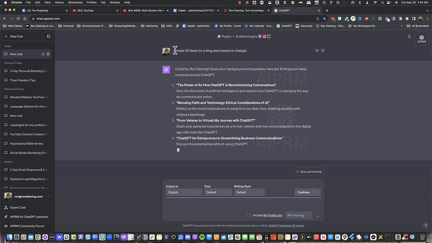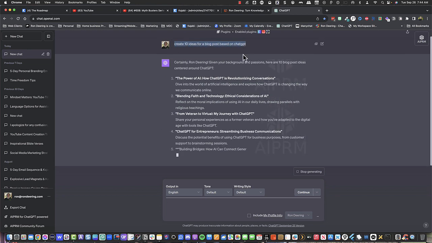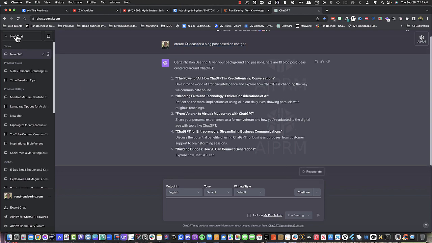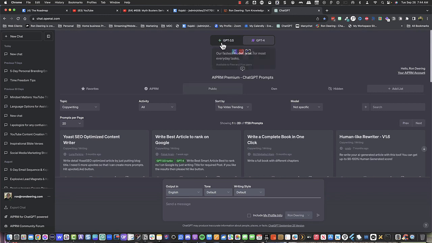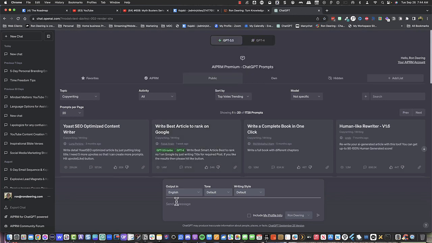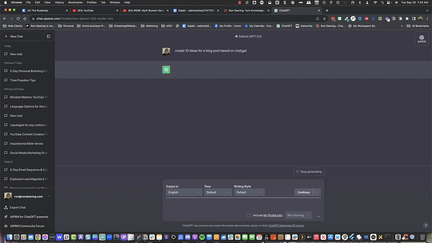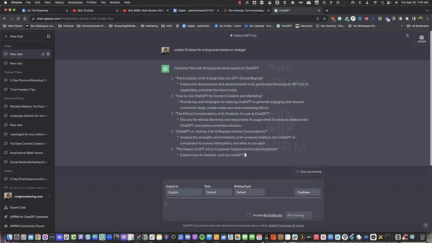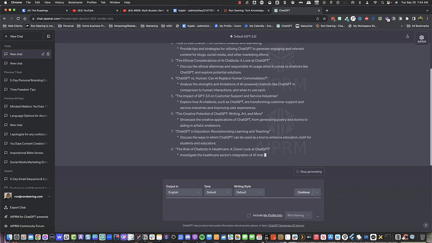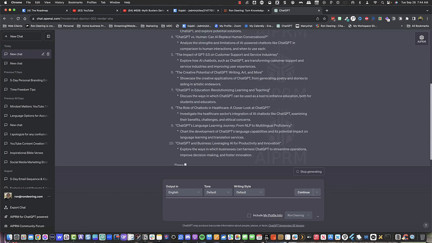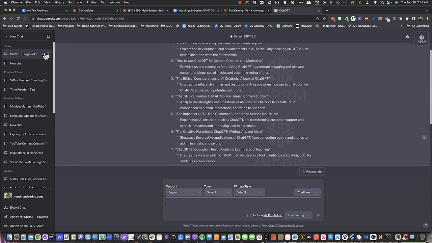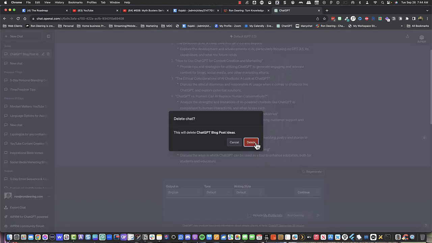So I'm going to go up here and copy this. And I'm just going to stop the generating. And I'm going to do a new chat. But I'm going to come up here and I'm going to select GPT 3.5. Okay. And I'm going to paste that in there. And look at the difference in the output, right? So it does it, it formats it a little bit, bolds things, puts some, what they call markup code on it, and so forth. And then I can just come over here and say, delete this.